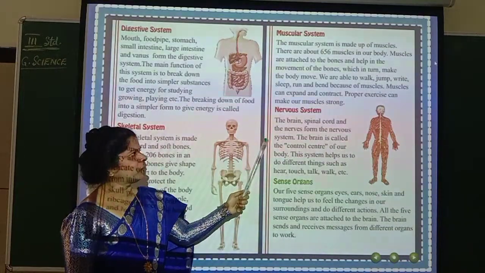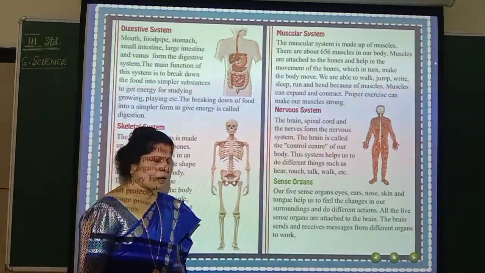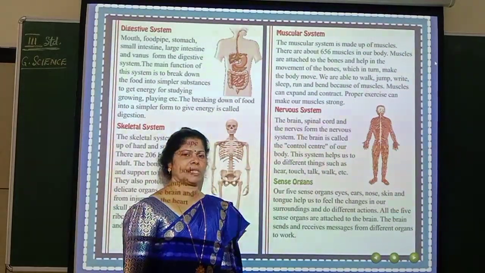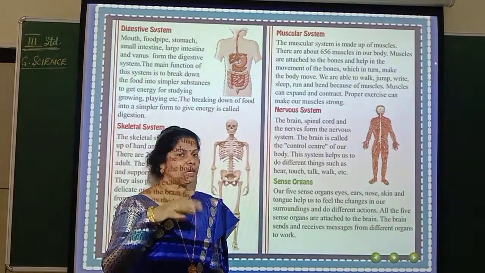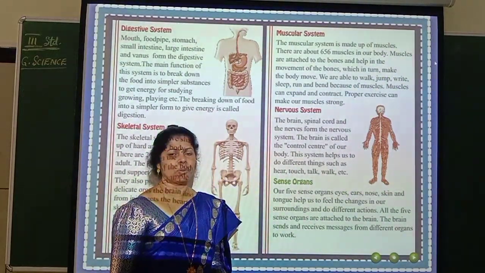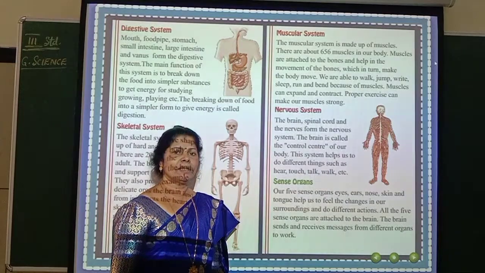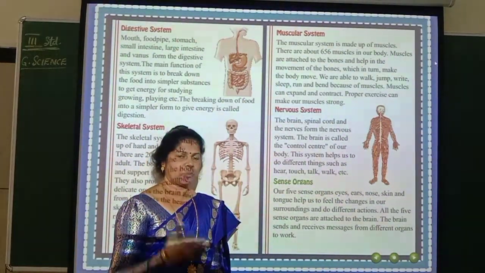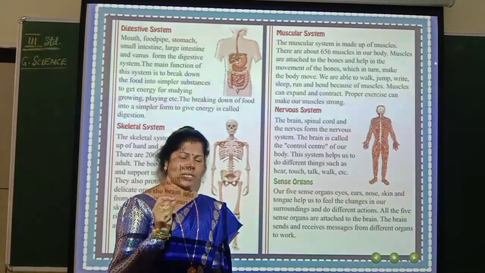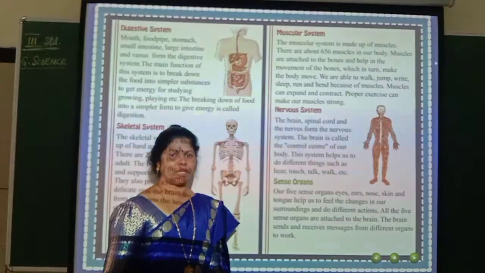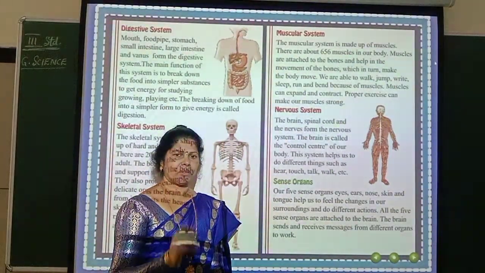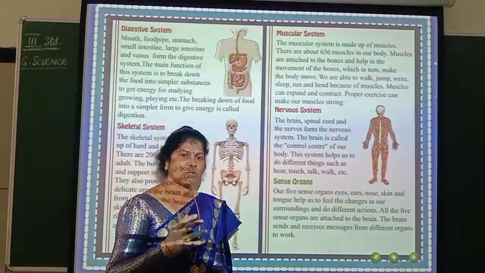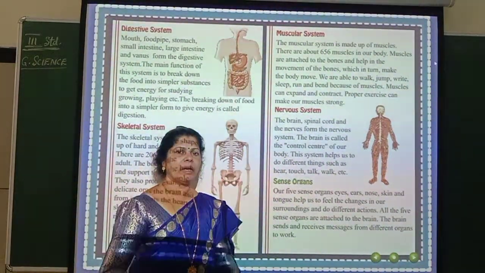Now let us go for the next one, nervous system. Whatever I am teaching you, you are able to listen to that, isn't it? And you are able to grasp what it is. So who is helping you with that? That is again the nervous system. Your brain is making you understand. The brain is the maximum, well-developed nervous tissue we say. With that it will control the whole activities of our body, the brain.